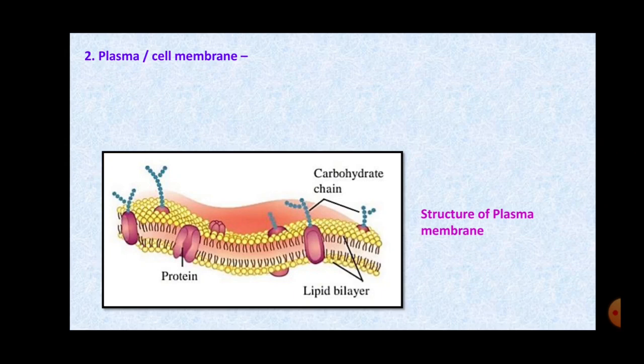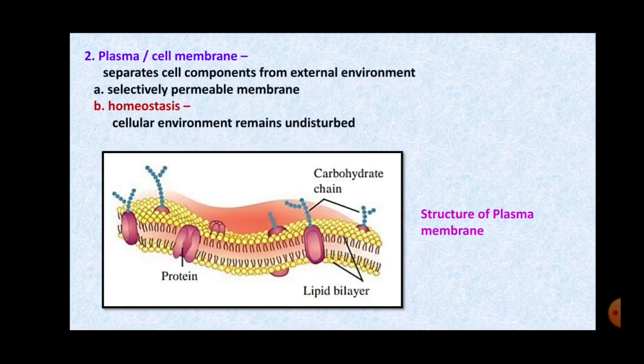Now, due to this property of the cell membrane, only water molecules, salt and oxygen enter the cell, and at the same time carbon dioxide is thrown out of the cell. So this is how the cell membrane is formed.